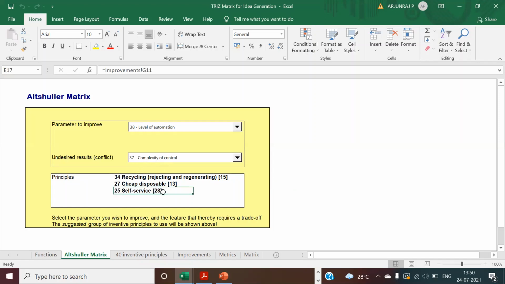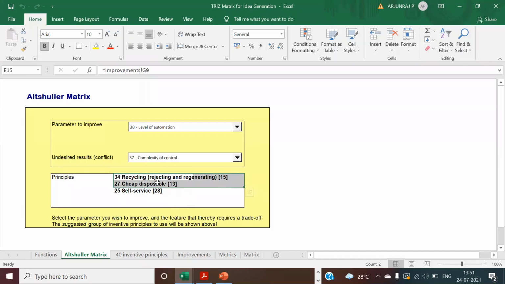Self-service, manual, no? Self-service. Say, for example, this 40 micron, okay, it is not possible for you to measure by automation, right? The complexity is there to control the particular dimension. So better you go with the self-service so that you can avoid the complexity. And you can go for even recycling, but here it may not be applicable. Sometimes it may not be applicable, but you need to understand what it is.